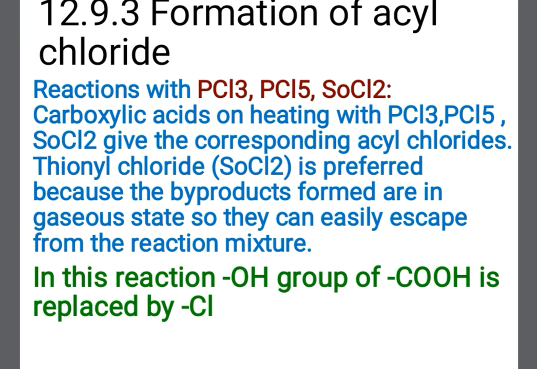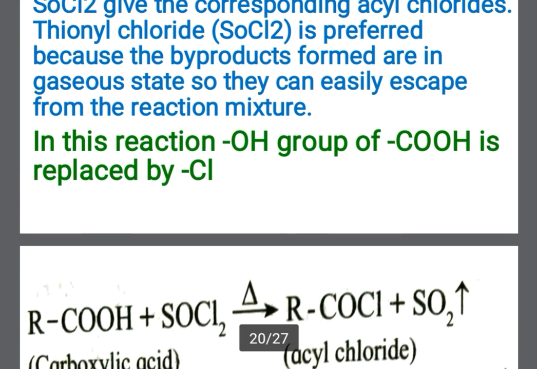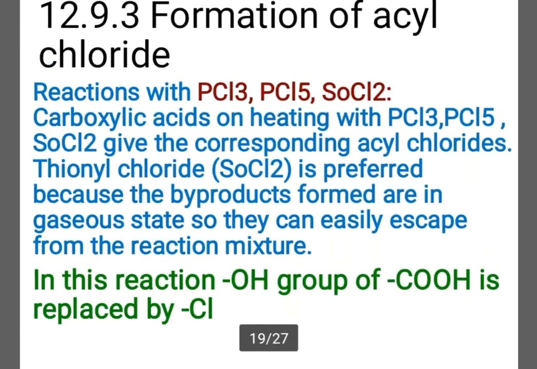So carboxylic acids on heating with PCl3, PCl5, SOCl2 give the corresponding acyl chlorides. Thionyl chloride is preferred because the byproducts formed are in gaseous state, so they can easily escape from the reaction mixture. In this reaction the OH group of COOH is replaced by chlorine.